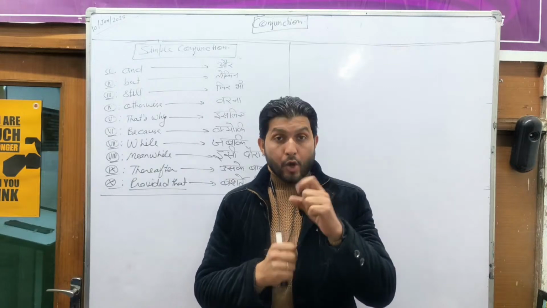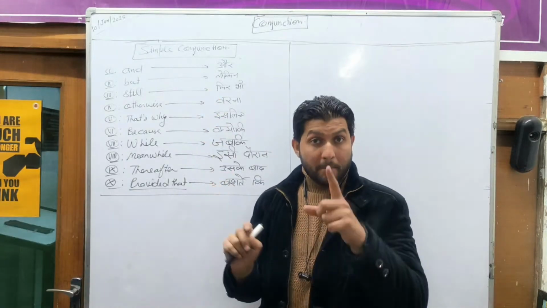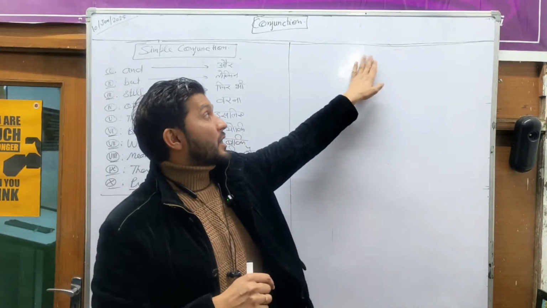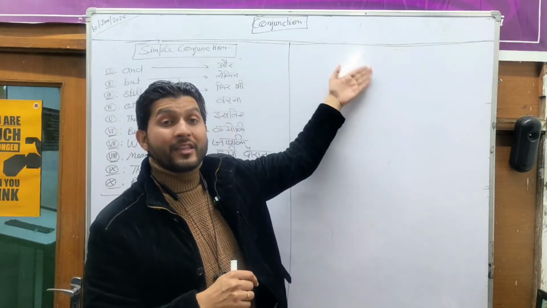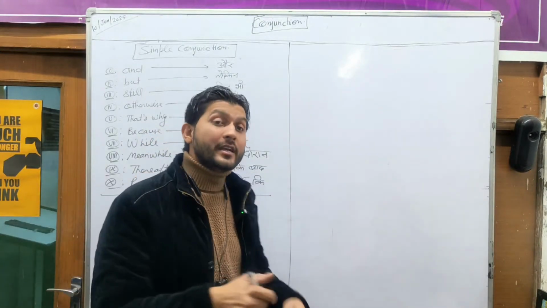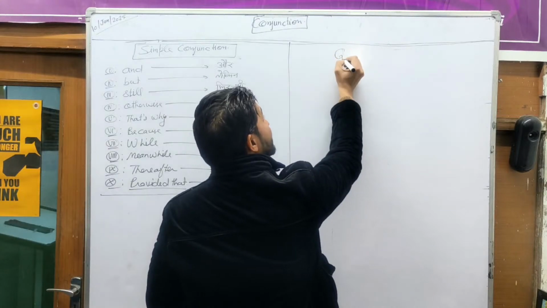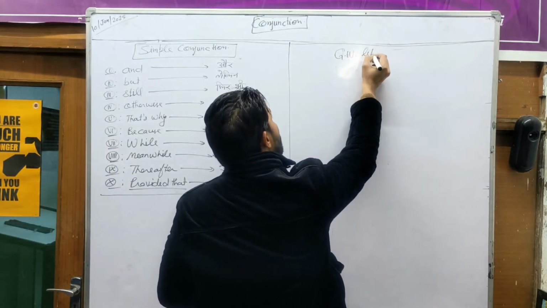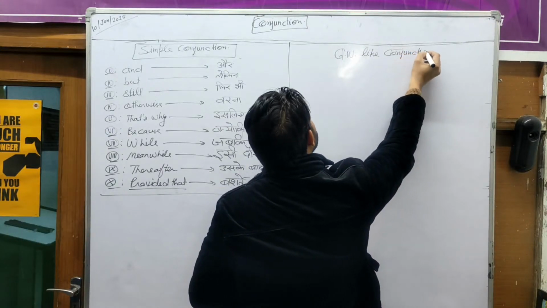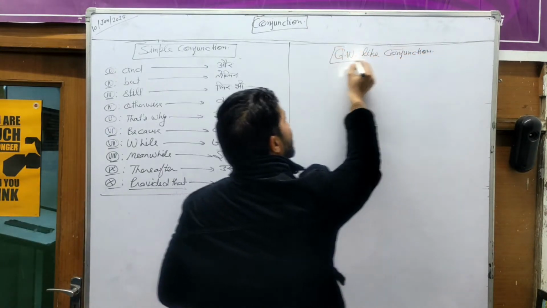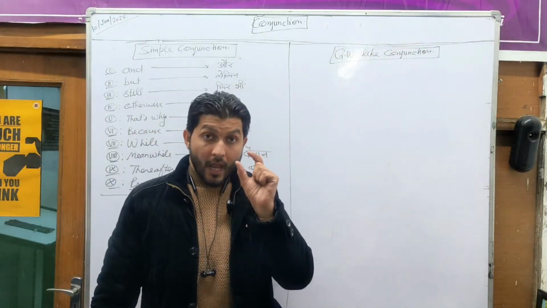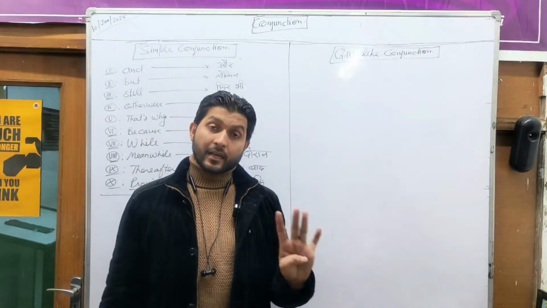One more thing, not only this simple conjunction, but also another part of conjunction which you have to understand. On the other side, I'll tell you one more type of conjunction. Practically we call it question words like conjunction. We speak different kinds of sentences in different situations, and you must have seen four types of sentences practically.